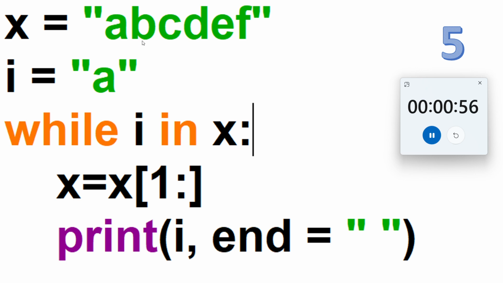So here x is equal to a b c d e f, and then I is equal to a, and then I have tried to use while in the same way as a for loop. In the for loop also we use in, right? And this is nothing but just a cursor actually. So don't take it in a wrong manner. It is not a number, nothing here, it is just a cursor. And x is equal to x with the subscript operator, it is a slicing operator because we have a colon, right? Yes, so one colon. Now I guess you can do this. So your time is up. Now let's go with the next question.